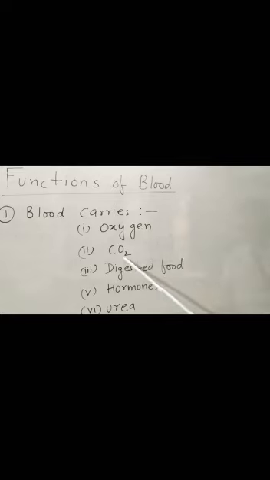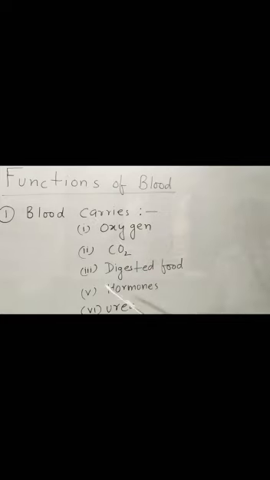Second, blood carries carbon dioxide from the body parts and sends it back to the lungs. Blood also carries digestive food. From the villi, digested food is absorbed and sent to the blood, and blood distributes it to each and every cell of the body.